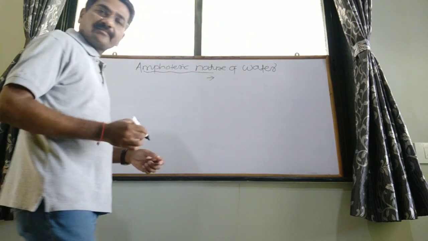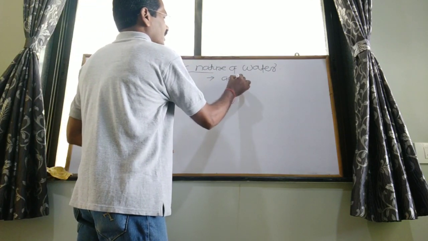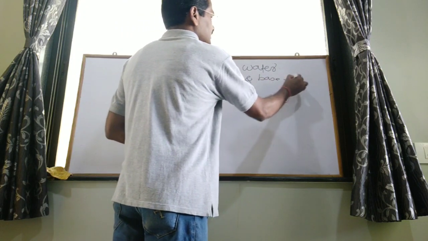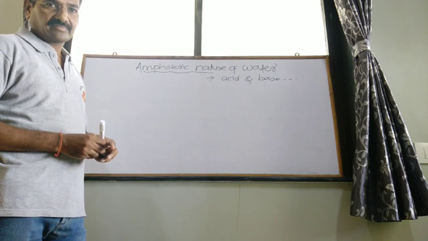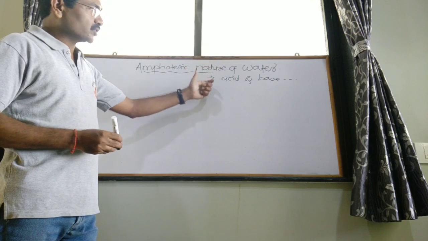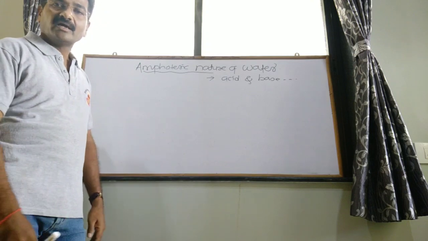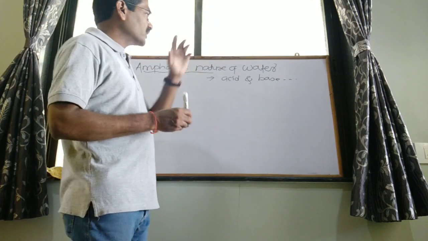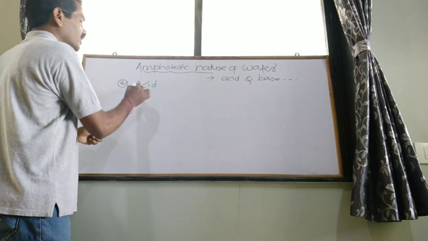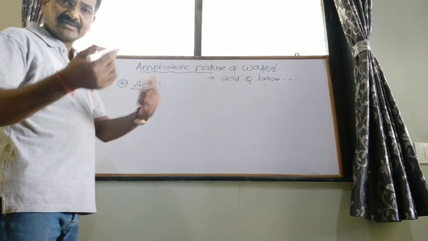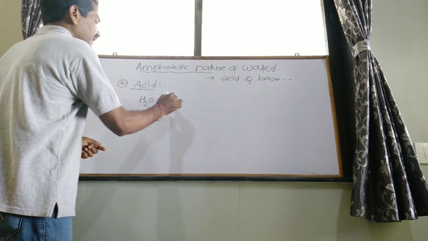Water shows both properties of acid and base, hence it is called amphoteric in nature. See the explanation of water. First of all, how to show the acidic nature of water by giving an example. Suppose H2O plus NH3.